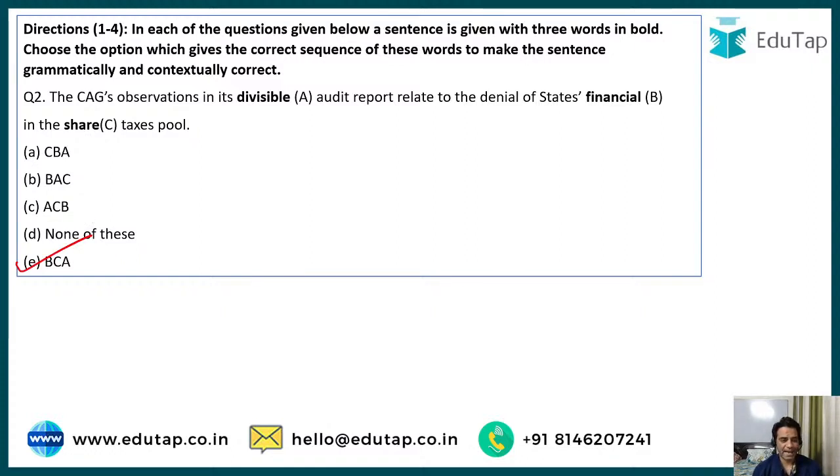First should be the CAG's observations in its financial audit report relate to the denial of states share in the divisible taxes pool. Very good, Simpi. Very well done, guys. So that is why we have launched this series, so that we may be able to test you, and help you out with any problems that you face during this exam. This is also a revision series, so it will definitely help you with your preparation strategy. This is the first time that we have launched a revision series for IBPS PO, and I hope you will get benefited from it.